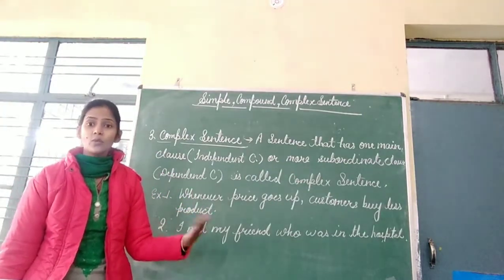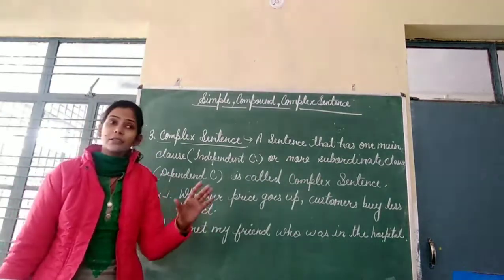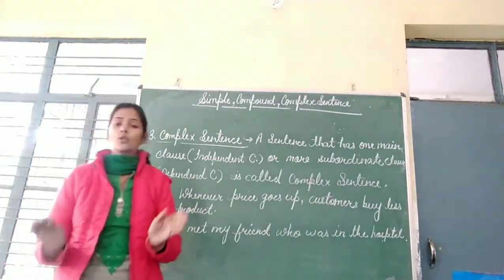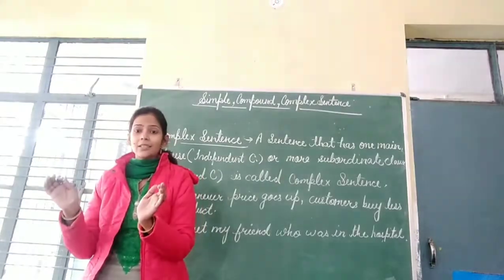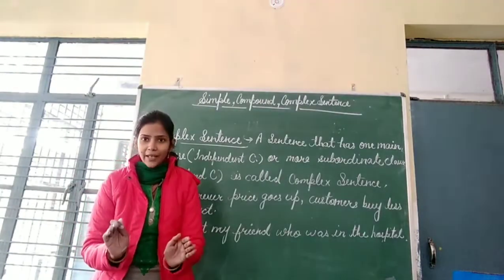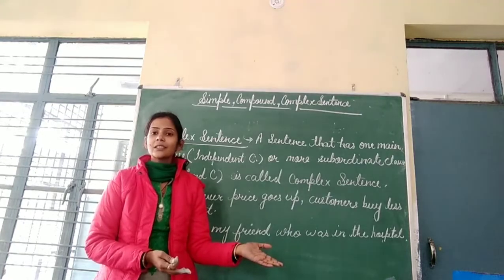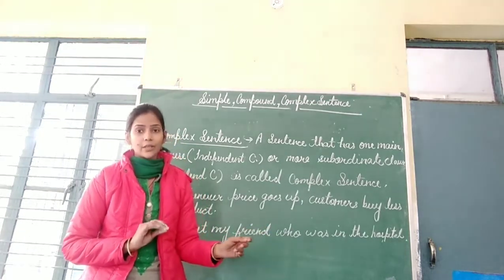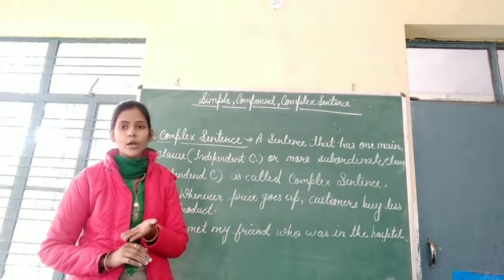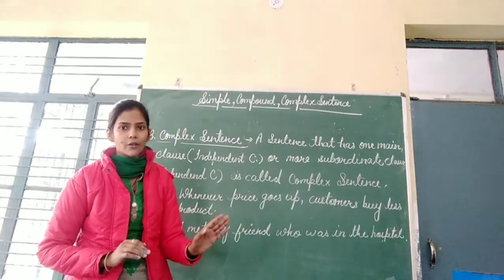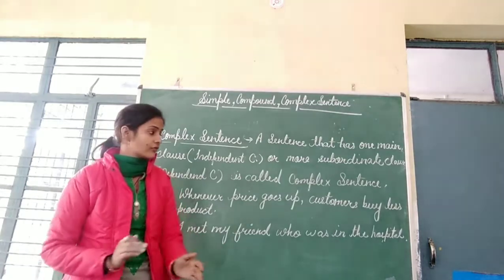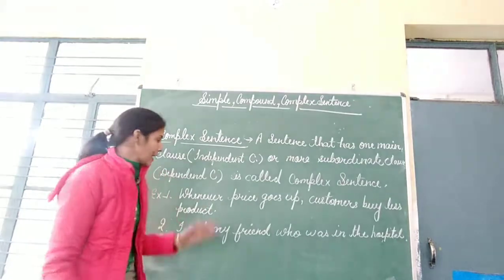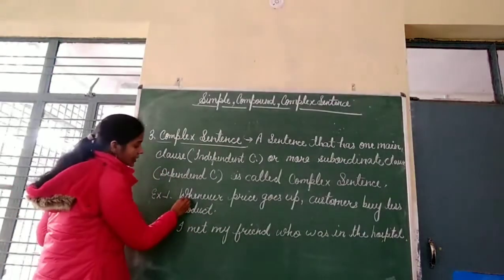You will see one more sentence, but that sentence will not give you a complete meaning. So when you see a sentence that gives a complete meaning, and another sentence that does not give a complete meaning, that sentence will be called a complex sentence. Okay, now see the example.